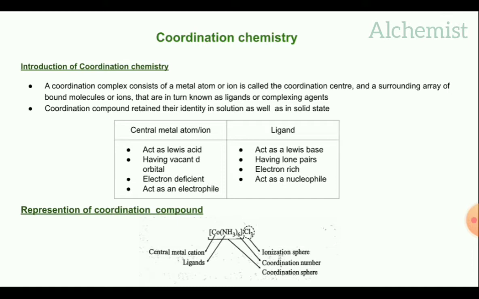What is coordination compound? A coordination compound consists of a central metal atom and its surrounding so many ligands are located. The ligands and the central metal atom linked through a coordination bond.